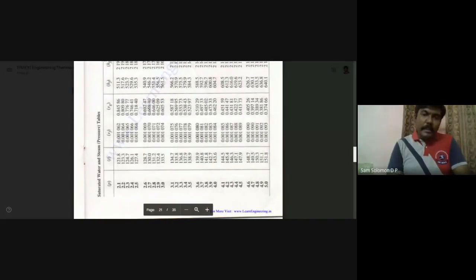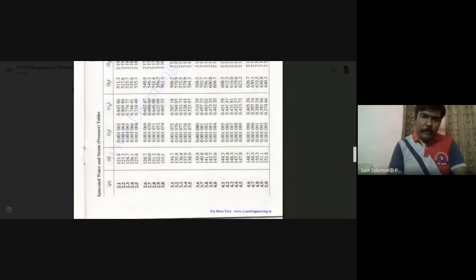Okay, so you can note this down. For pressure P equal to 3 bar, VF is equal to 0.001074 meter cube per kilogram, VG is equal to 0.60553 meter cube per kilogram.